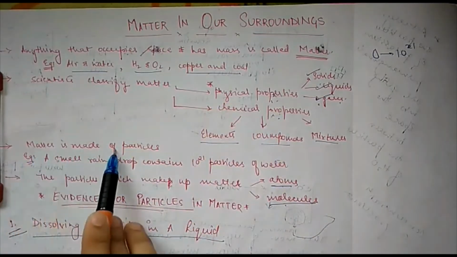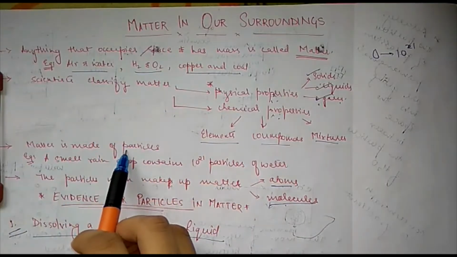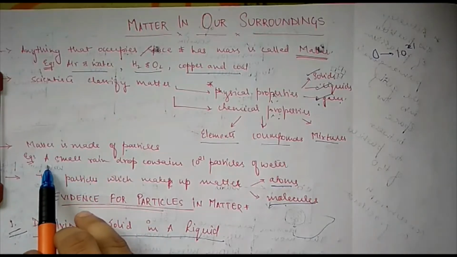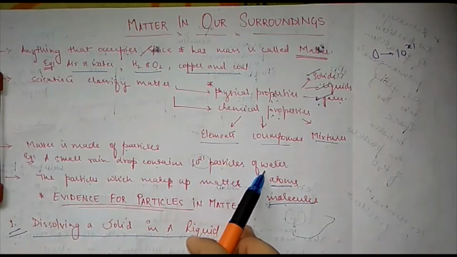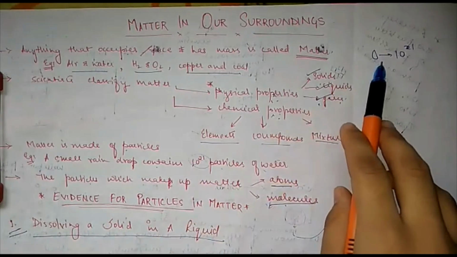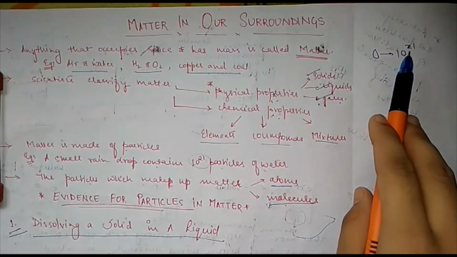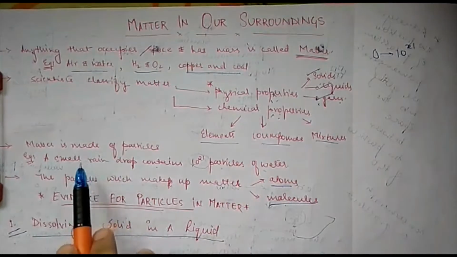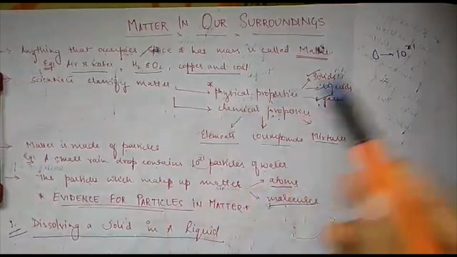So matter is made up of particles. That means particles are smaller than matter. An example here: a small raindrop contains 10 to the power 21 particles of matter. You imagine how small the particles are. In just a small raindrop, you have 10 to the power 21 particles.